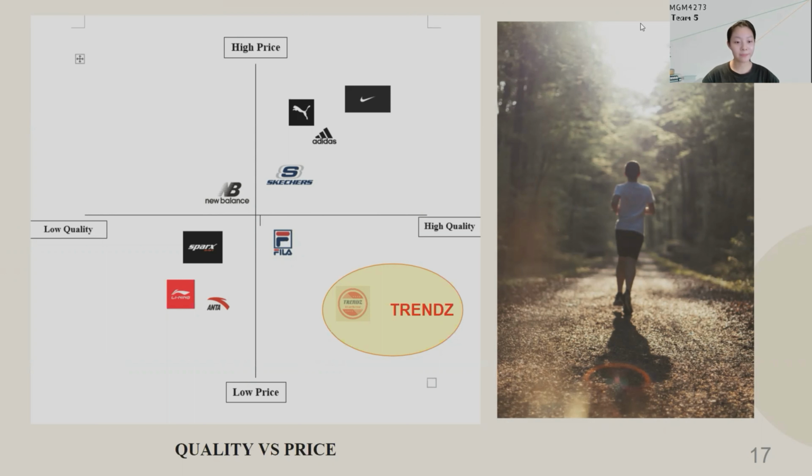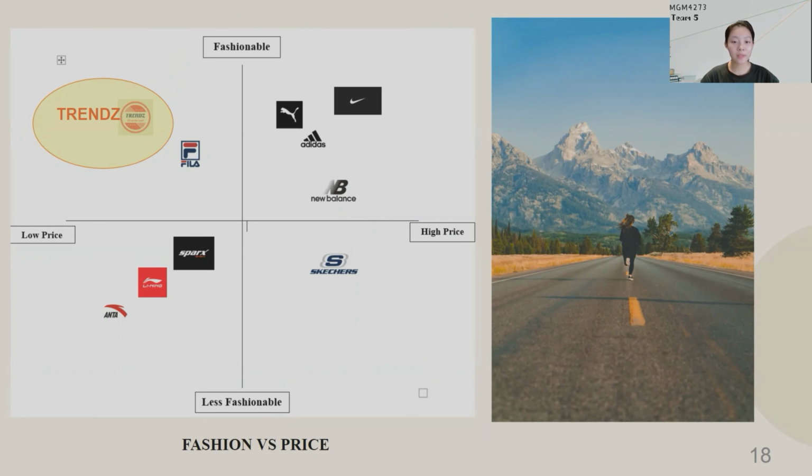Next slide, please. Now let's move on to the second position map, which is fashion versus price. Our Trend is at the position of fashionable and low price. Our shoes are fashionable and very modern. At the same time, they are also low priced.